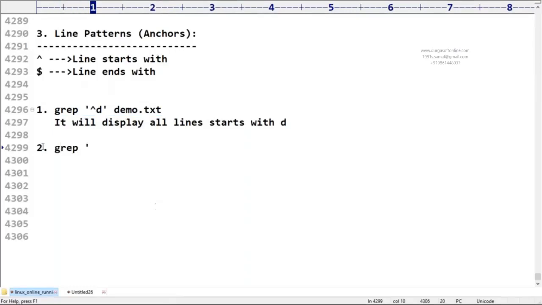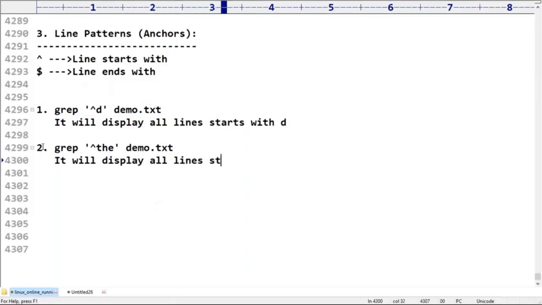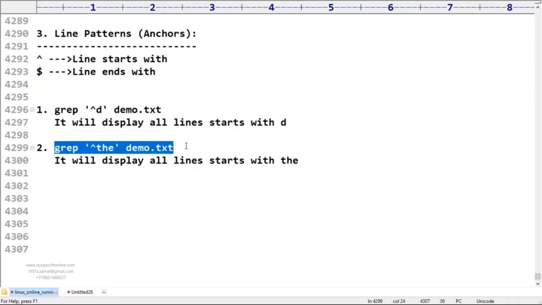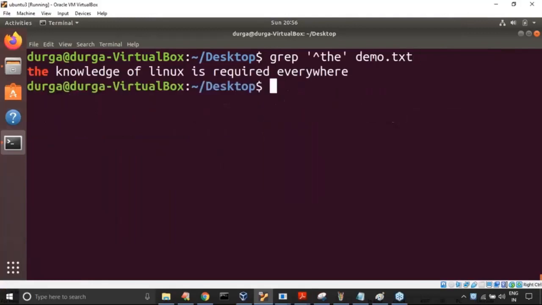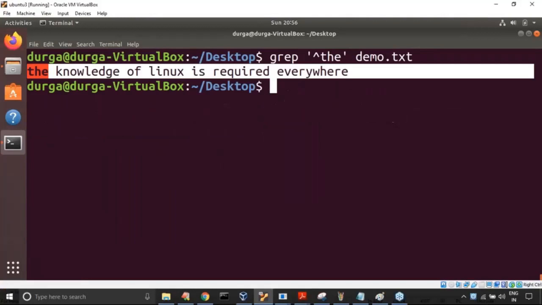Now I'm taking grep with the pattern and demo.txt. Can you tell what it's going to provide? It will display all lines that start with the given three characters. The first three characters in the line are that, and after that anything can be there, no problem at all. Observe whether any such lines are there or not. The knowledge of Linux is required everywhere.